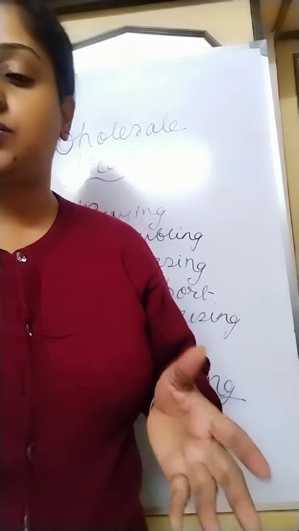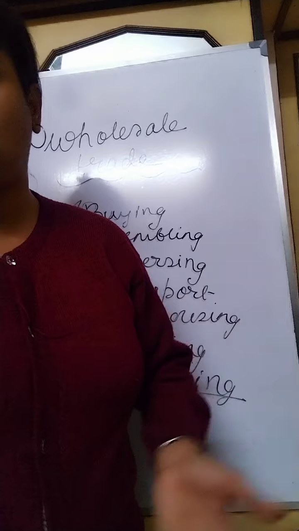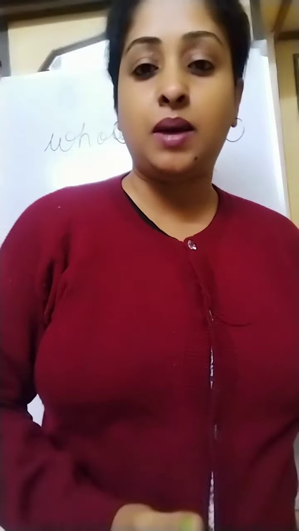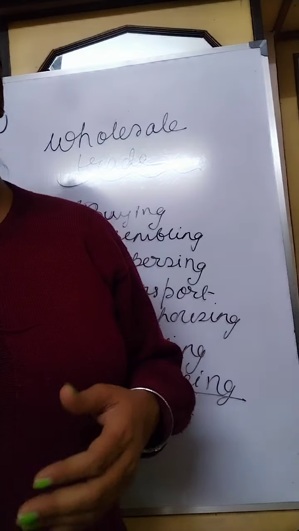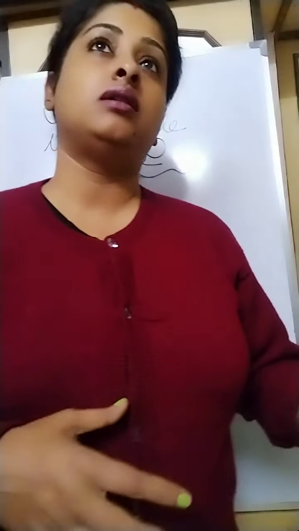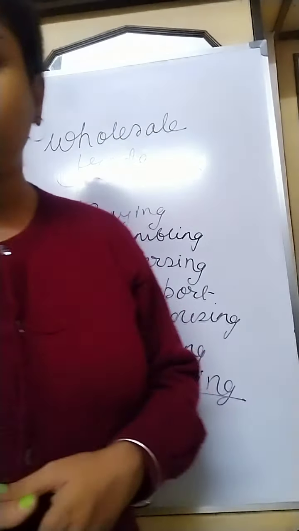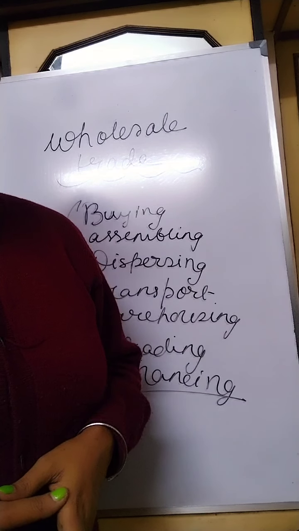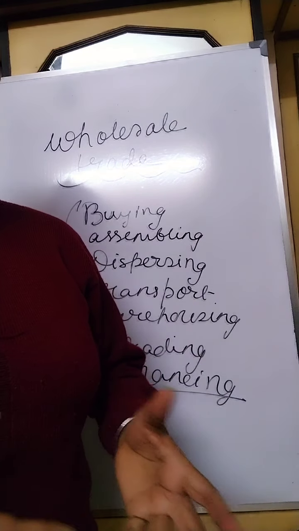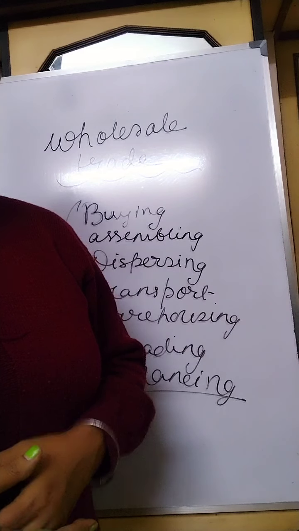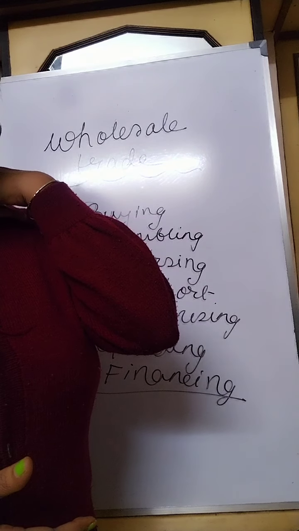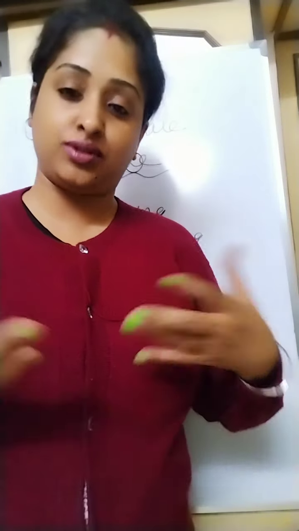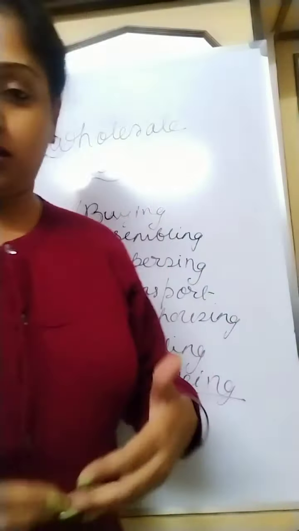Apart from them, wholesalers provide finance to both manufacturers and retailers. I have told you, they often buy goods from the manufacturer on a cash basis and make advance payments, and then they sell goods to the retailers and give them credit facilities. Risk bearing: a wholesaler faces many risks in buying and storage of goods in bulk. He bears the risk of changes in demand and damage during storage due to spoilage, theft, etc. He also bears the risk of bad debt by granting credit to the retailers. Sometimes they are subjected to bad debt. That is a huge loss faced by the wholesalers.